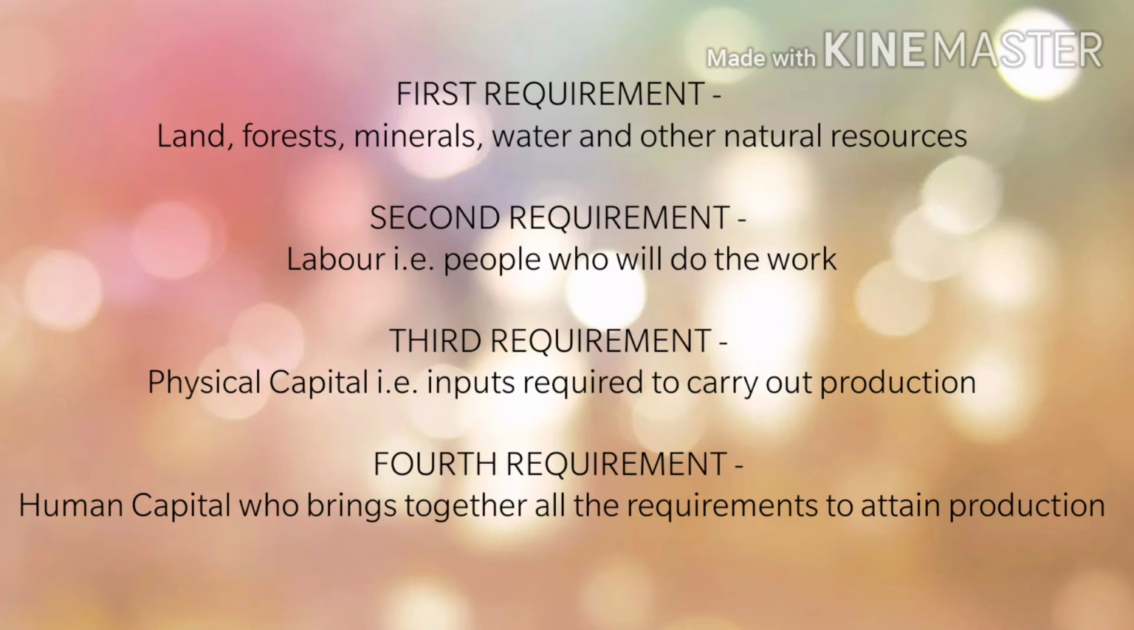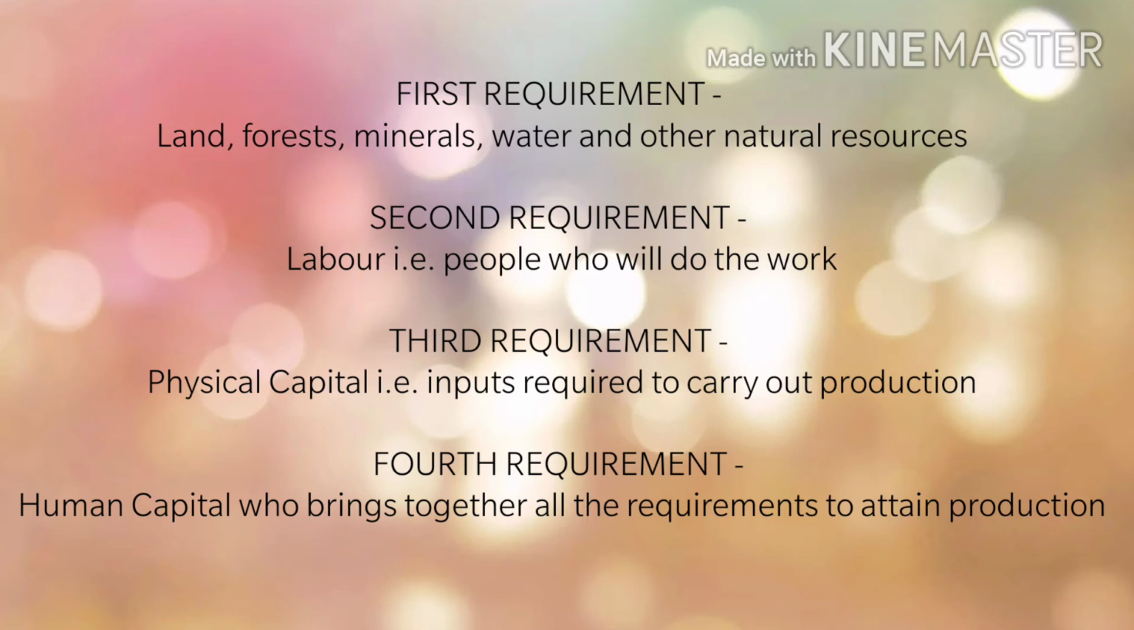The third requirement is physical capital: the things required to make the production. Like I told you in the example of making a card, what is going to be the physical capital there? The sketch pens, the scale, the colors, the crayons, they are the inputs required to make the card. So that is the physical capital. For agriculture, you may need seeds, a plow and other things. So they are the physical capital.